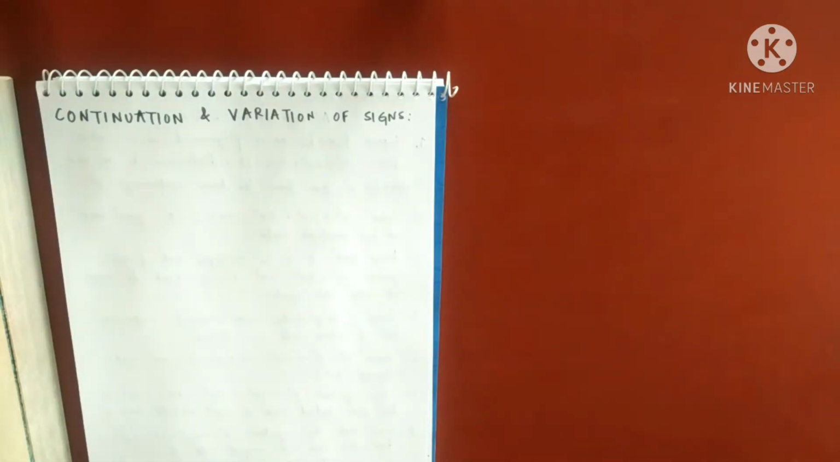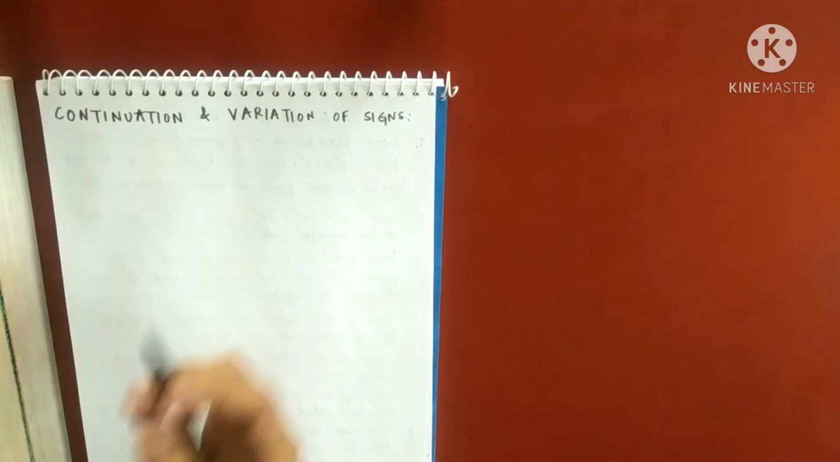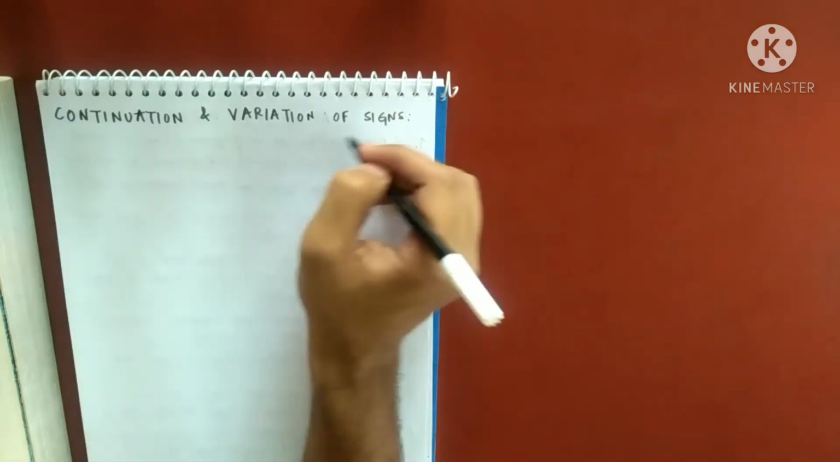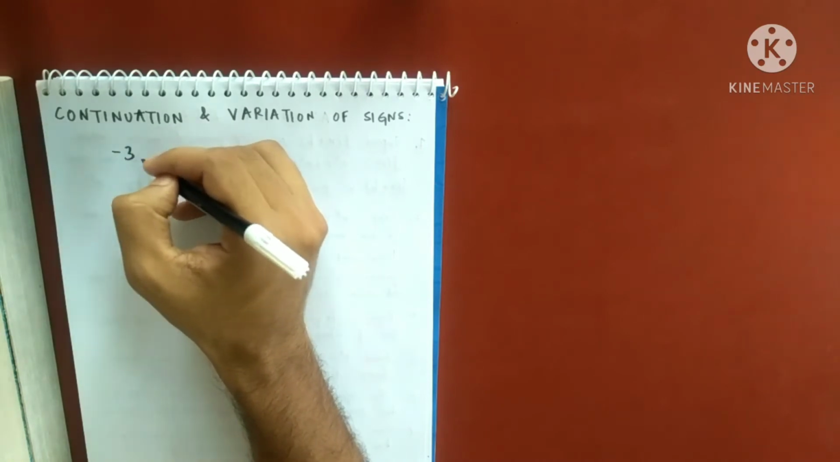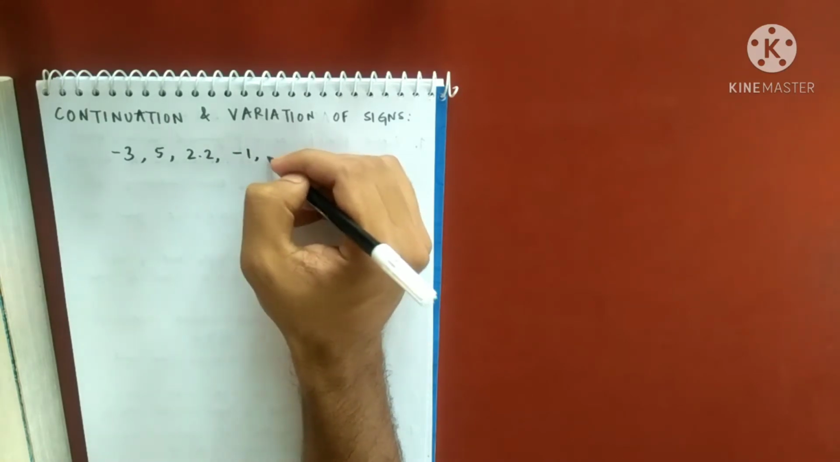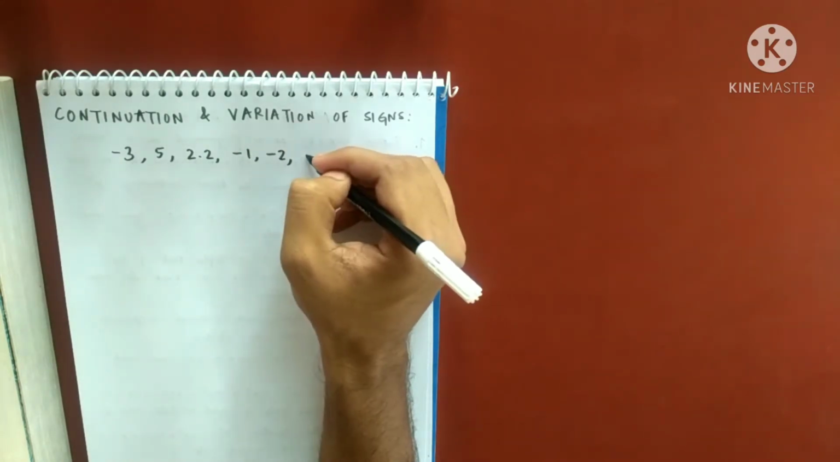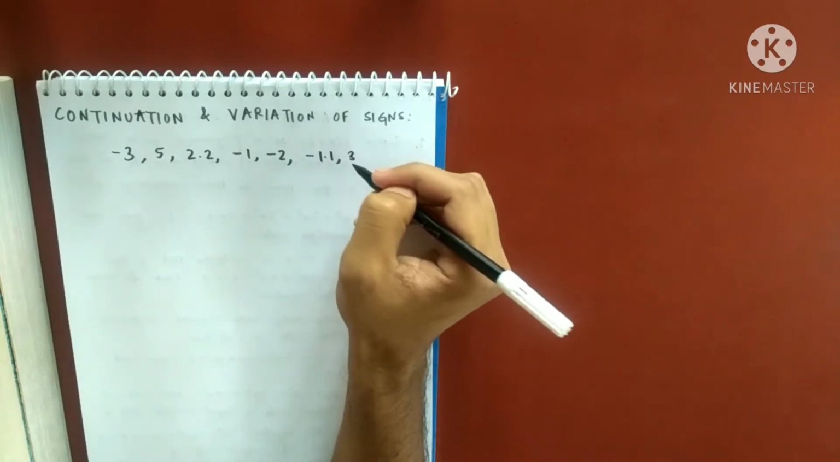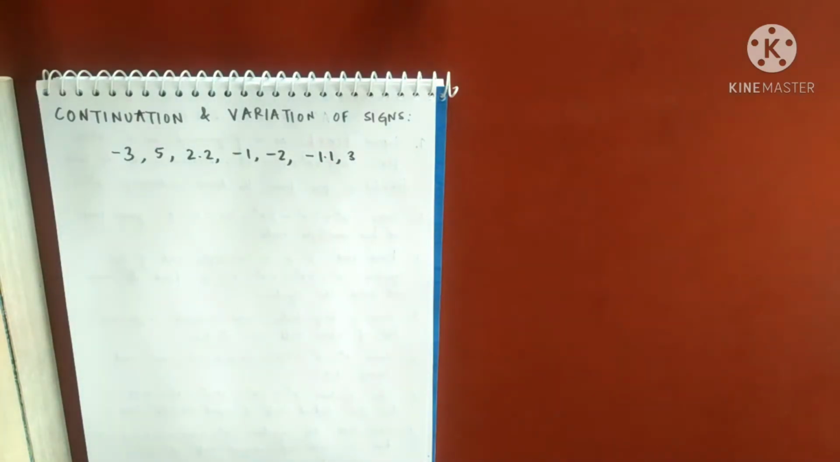I'll not give you a very precise definition of this, but I'll just tell you what I mean by this. Suppose I have some sequence of real numbers: -3, 5, 2.2, -1, -2, -1.1, 3. So I have some sequence of real numbers, definitely a finite sequence. Now we are not interested in the magnitude, but we are interested in the signs.